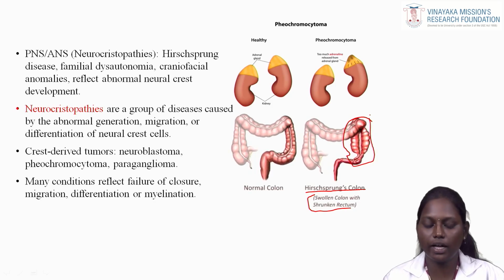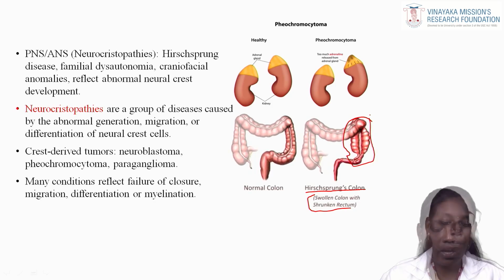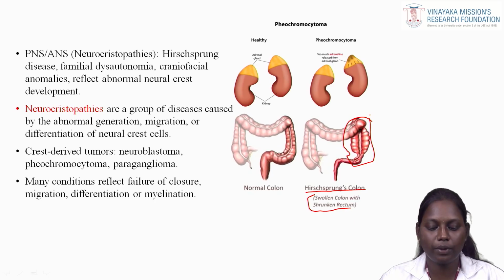It is a very rare genetic disorder. And familial dysautonomia and craniofacial anomalies reflect abnormal neural crest development. The crest-derived tumors are neuroblastoma, pheochromocytoma and paraganglioma. Many conditions reflect failure of closure, migration, differentiation or myelination.